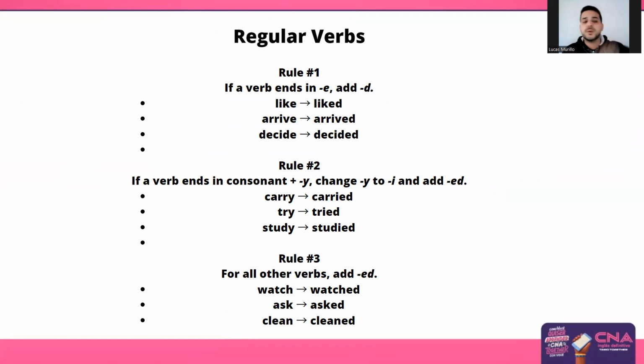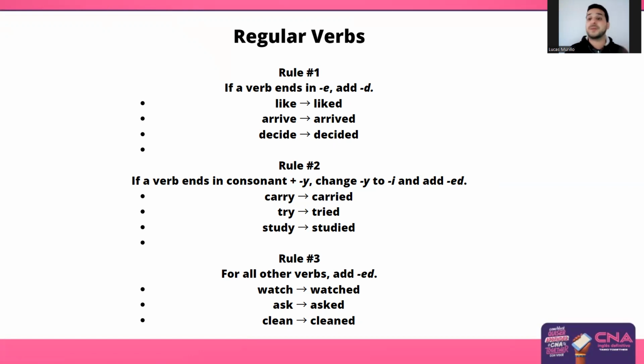The second rule is that if a verb ends in consonant plus y, for example, carry, try, study, we have to change the y to i, and then we're going to add the -ed. So carry, carried, try, tried, study, studied, right? And the last rule is that for all the other verbs, we add the -ed.